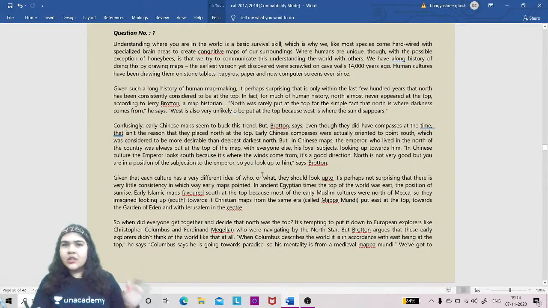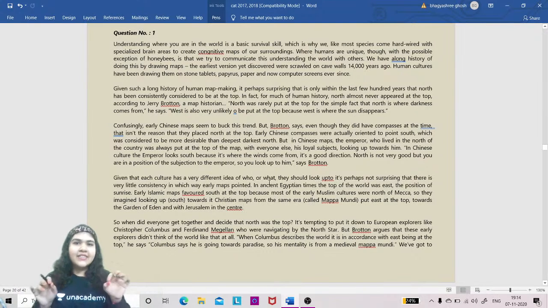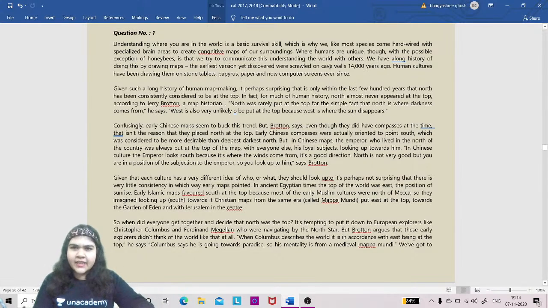Now, since we have seen the questions, there are more questions on the map. So map related information we could generally skip as fact, but here we will not be able to skip it. So if we read it just like this, understanding where you are in the world, basic survival skill and so on, fine, so this was just a starter. Humans are unique, with the possible exception of honeybees. We have a long history of doing this, drawing maps, earlier versions and so on. So the first paragraph is just a starter, it hasn't done much special work.